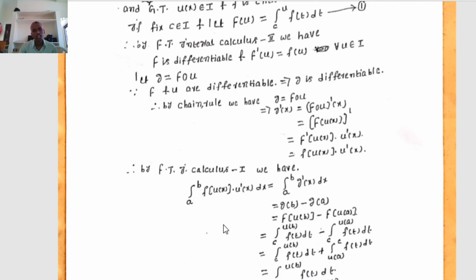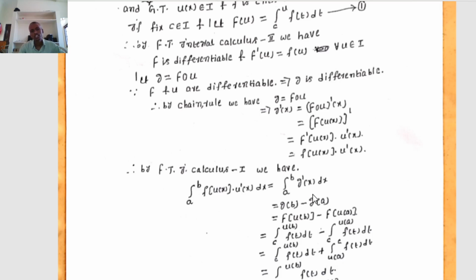If g is a continuous function on the closed interval [a, b] and it is differentiable, and if g dash is integrable on [a, b], then the integral from a to b of g dash of x dx equals g of b minus g of a, where the integral from a to b of f of u of x dot u dash of x dx equals the integral from a to b of g dash of x dx.